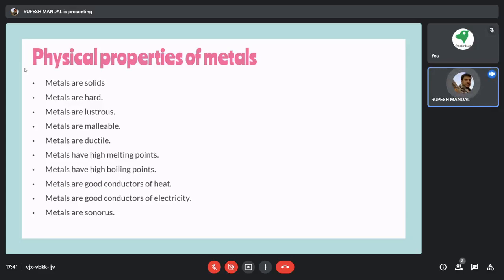That is why all the metals are very good conductors of heat, and definitely it varies from metal to metal. Then metals are very good conductors of electricity. For example, all the wires that we use definitely have some sort of metallic wire present inside. All wires come with some sort of plastic or PVC coating, and those coatings are there for a reason.